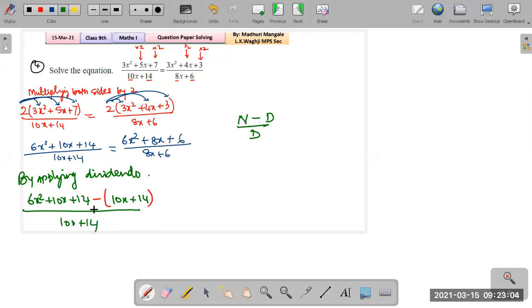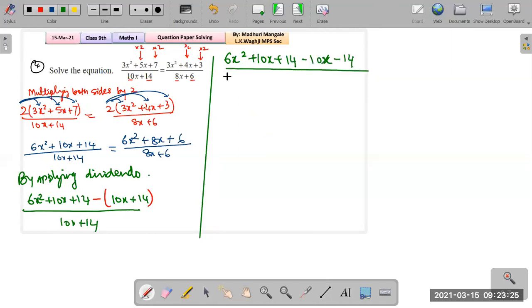And now notice this is a negative sign, so all signs in this bracket will change, correct? Let me draw it out for you. So this would be 6x squared plus 10x plus 14 minus 10x minus 14. Okay, and now we cross out the terms. Before that, we will just write the denominator also. Now combine, so 6x squared is the only term, then plus 10x minus 10x gets crossed out, plus 14 minus 14 gets crossed out.